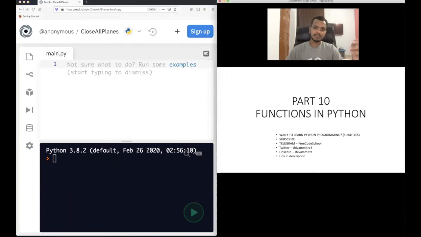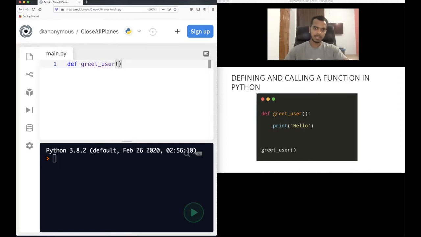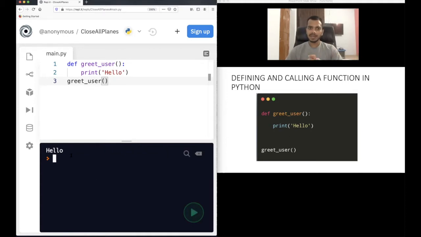Let's start with what functions are in Python. I will first tell you how to write functions in Python, then I will explain. Let me write the code, because then I will be able to explain it to you. Greet user. Sorry, print hello. Let me run this program and I will show you what is actually happening. I'm sure you will be seeing this for the first time if you are watching my playlist. This will print hello. So what actually happened?